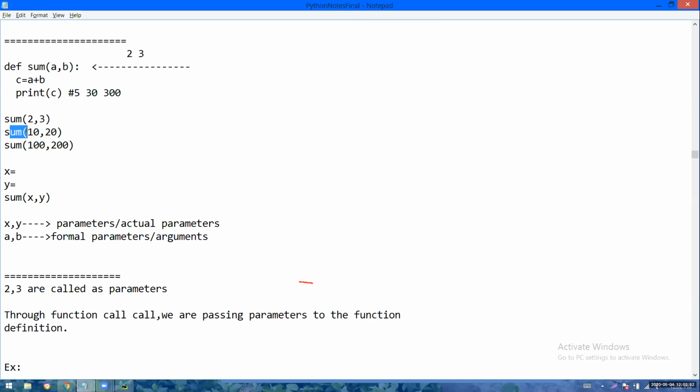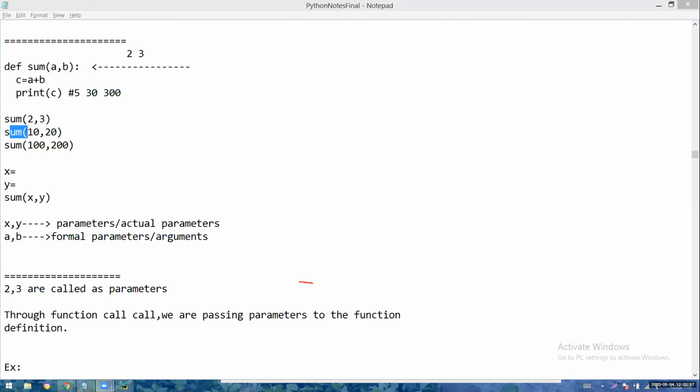The cursor will go. Just a minute. Sorry, my maid is shouting. That's why I'm just asking her to talk slowly.